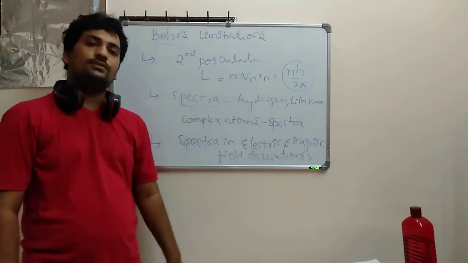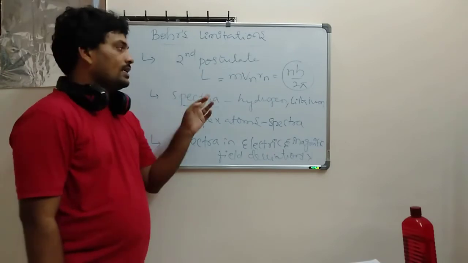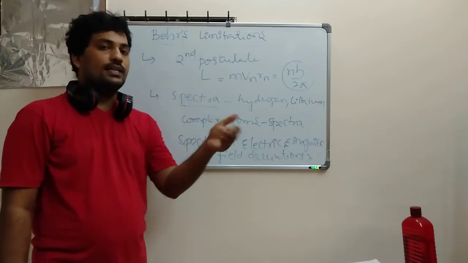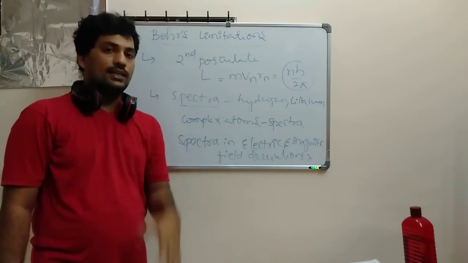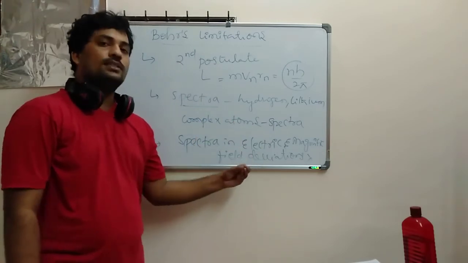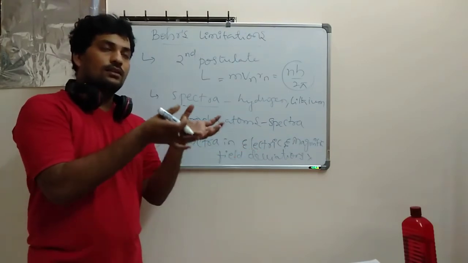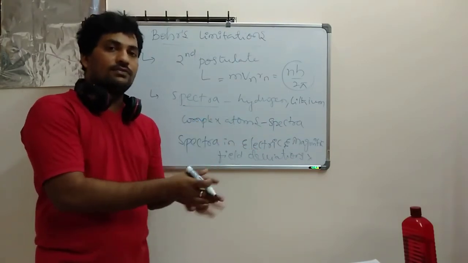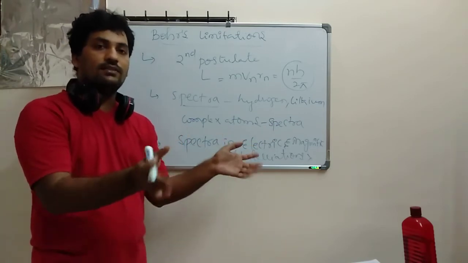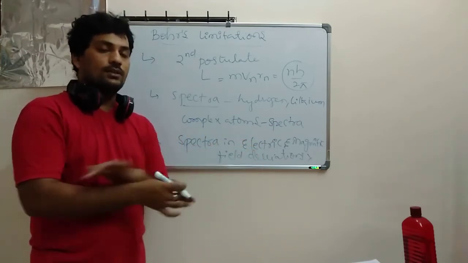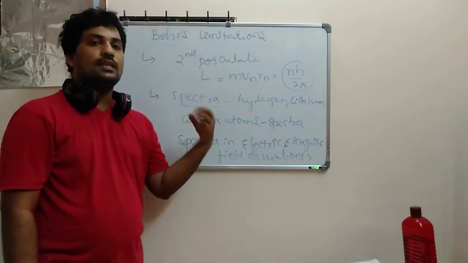The three limitations were important. One is the second postulate, quantization, he didn't explain. Second, the spectra for the lighter atoms he explained in a clear manner, but a complex spectra he didn't explain. Whenever the spectra is placed in an electric field or magnetic field, we find different, deviated spectral lines. That experiment also he didn't explain. So these are his limitations.